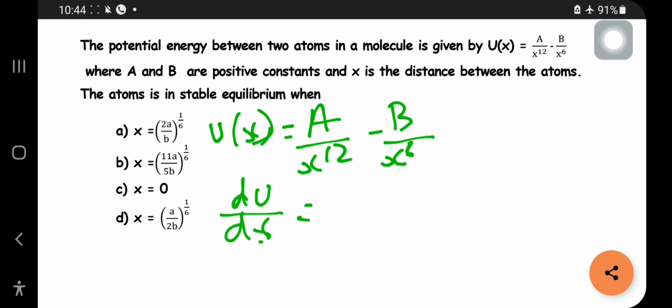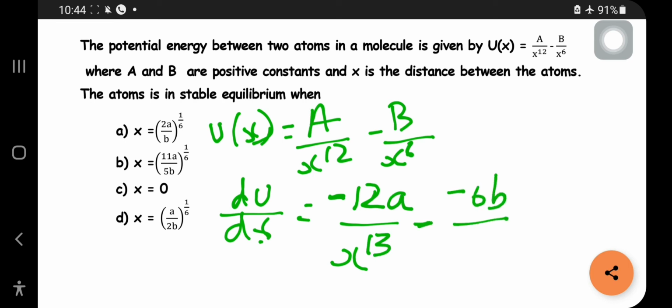So if you differentiate this one, you will get minus 12 a by x power 13 minus 6b by x power 7, which is equal to 0 for stable equilibrium.